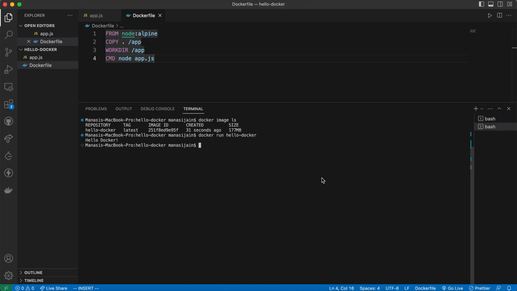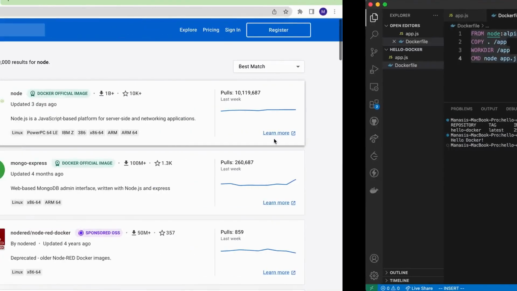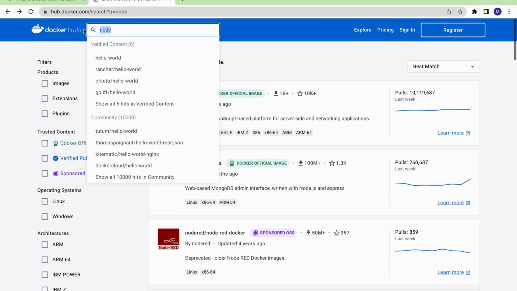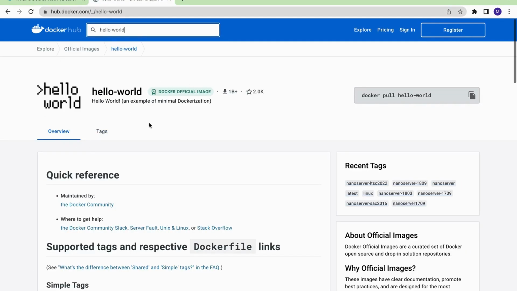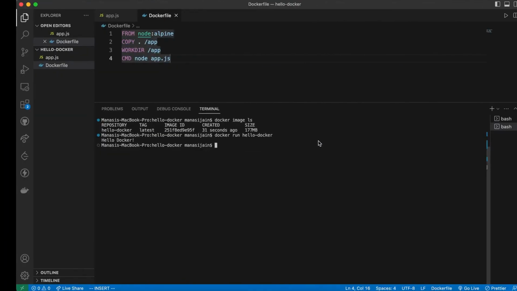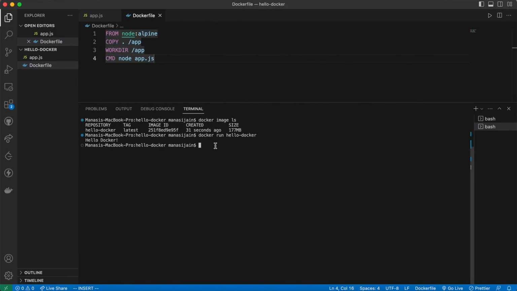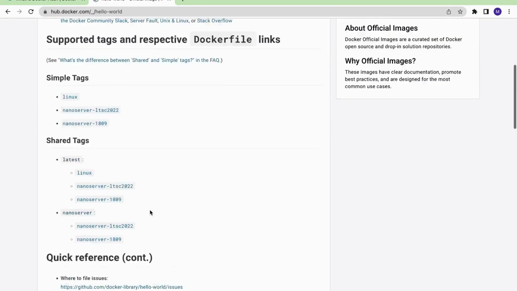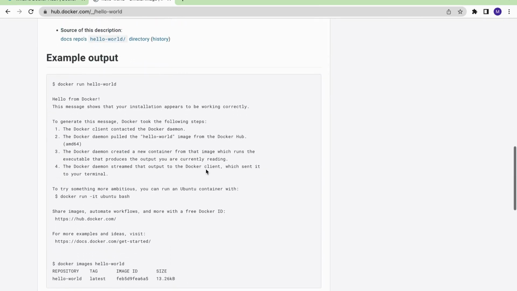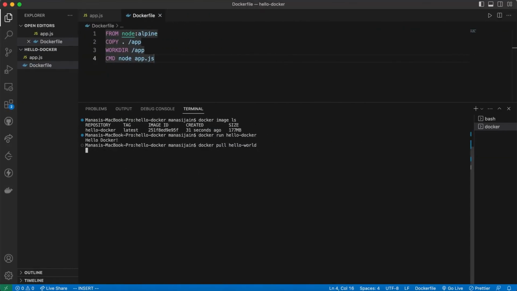Let's see an implementation of how to pull an image from Docker Hub. So let's go to Docker Hub and search for Hello World. Here we can see the Hello World Docker official image. So I am going to pull this image to my machine. In the terminal, I'm going to type docker pull hello-world, and as an output, I'm expecting this. So let's hit enter here.